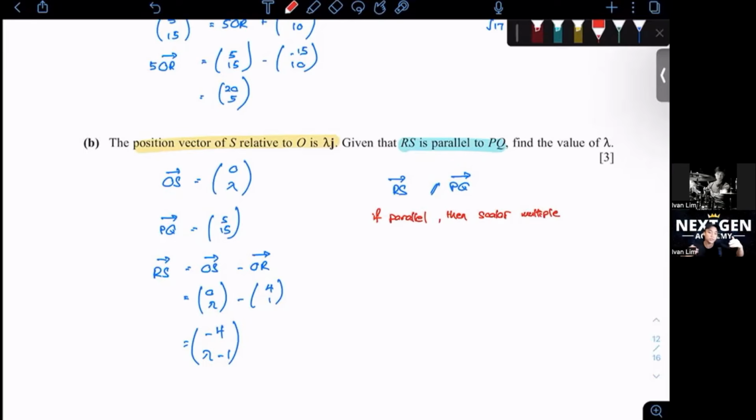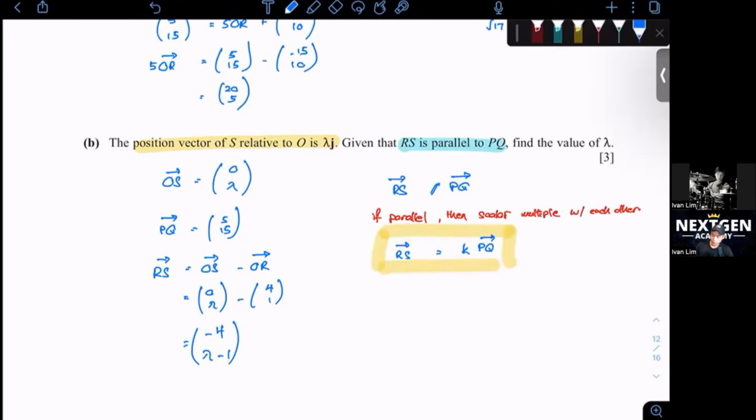We don't know. So we assume this value called k first. You just need to multiply by k. So if RS is parallel to PQ, you change the equation to RS equals k PQ. This will always work. There are probably some other methods that you learn, which is fine also, but this is the method that I use. In fact, if you go to A levels, you will also be using this.